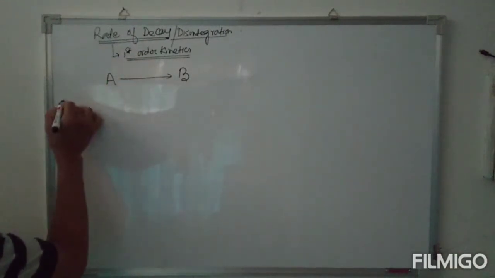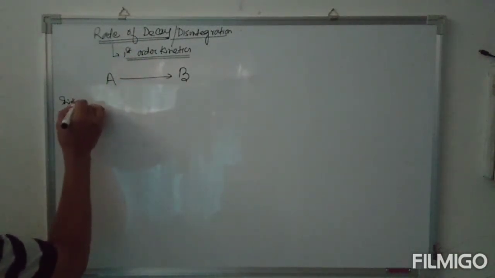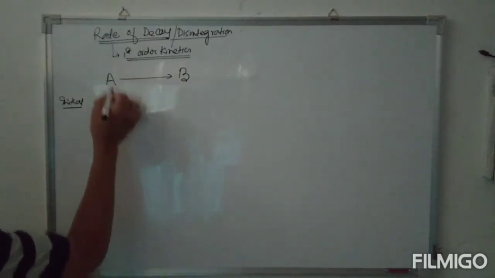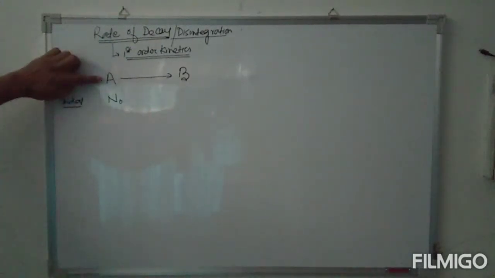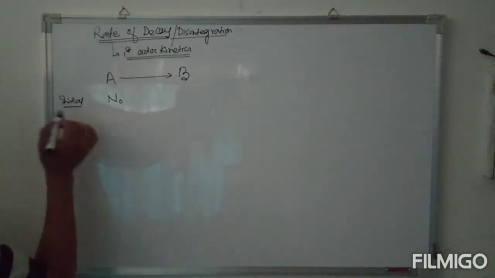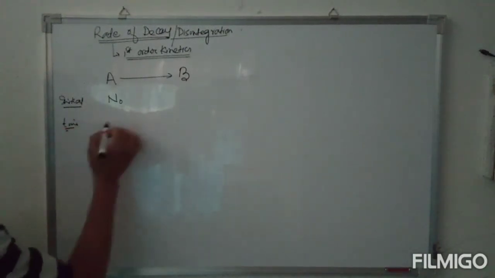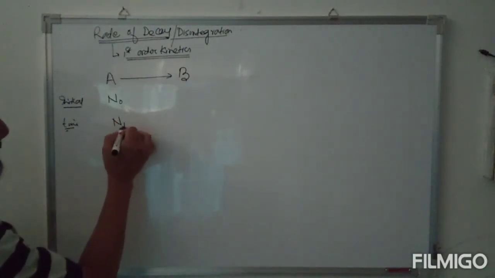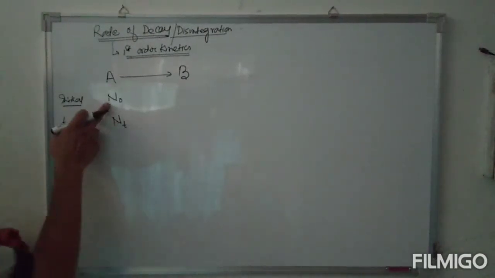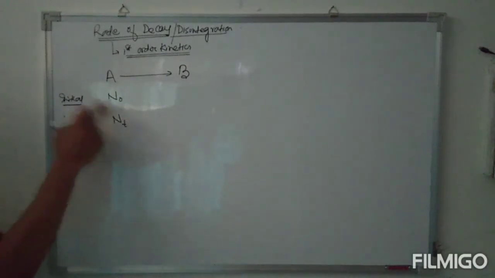Suppose we start with N0 atoms of radioactive substance. After a certain time t, the number of radioactive atoms of A left is Nt.